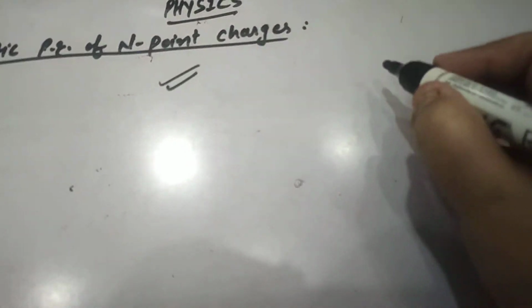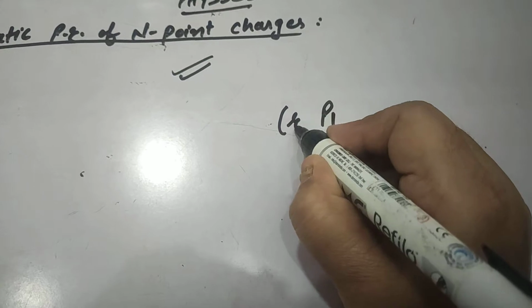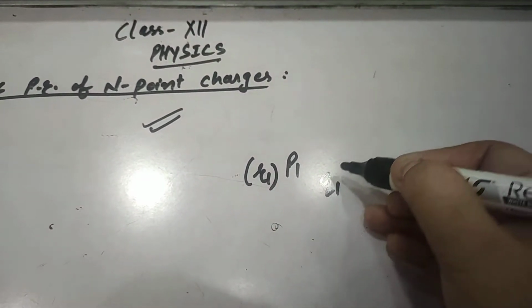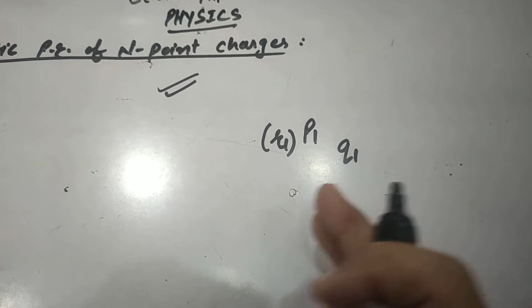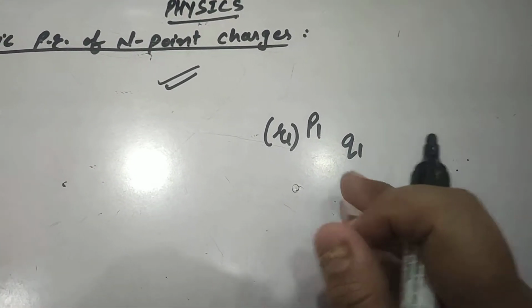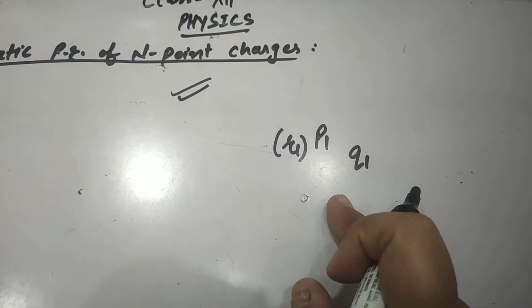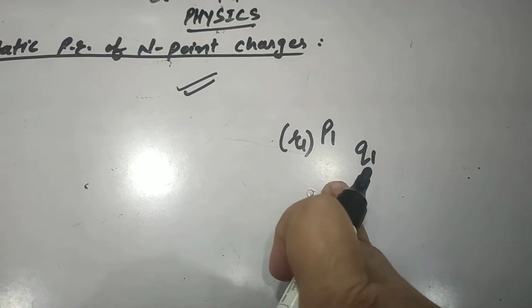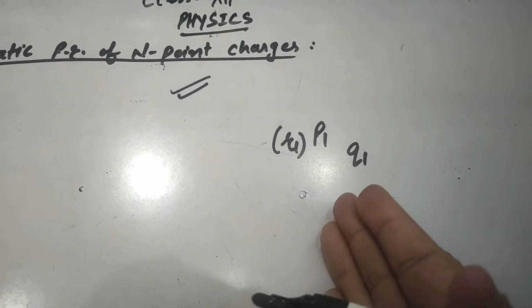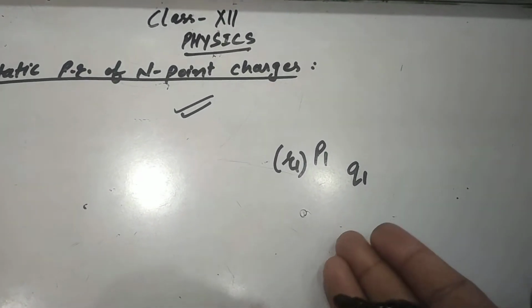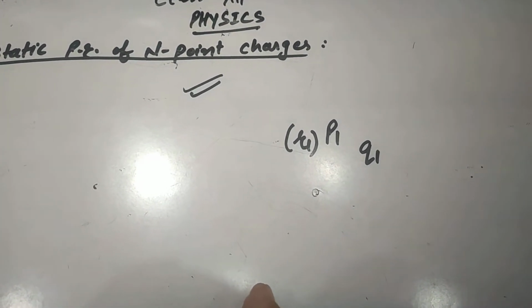Now let us consider a charge q1 at position P1, having position vector r1, brought from infinity to a point in space. Since this charge is not in the vicinity of any other charge, no work is done in bringing the charge q1 from infinity to the point P1. Why is no work done? Because there is no other charge against whose potential we have to bring the charge q1. Since there is no other charge, there is no potential, so no work is done.